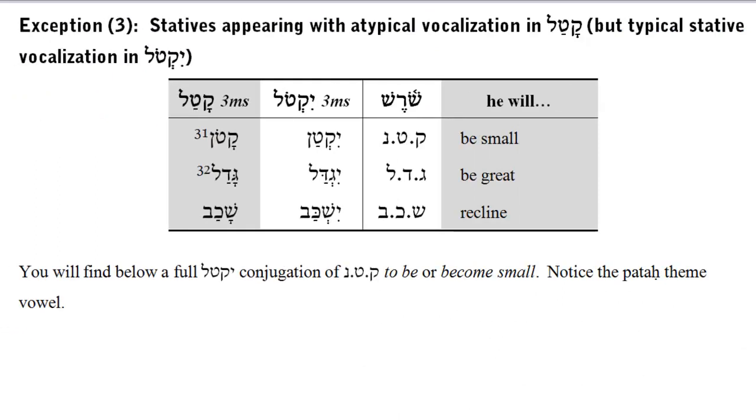Exception 3. Here are some statives which appear with an atypical vocalization when it comes to the katal conjugation, but as regards the ictal conjugation, they appear as we would expect a stative to appear, namely with a patach as the theme vowel. So we have yiktan, he will be small. Yigdal, he will be great. Yishkav, he will recline. In the katal column, katon, gadal, and shachav.